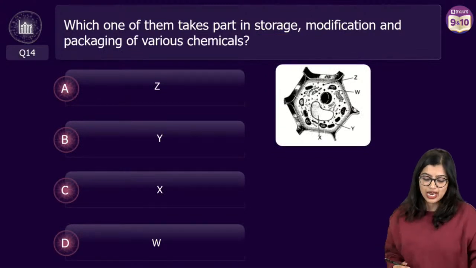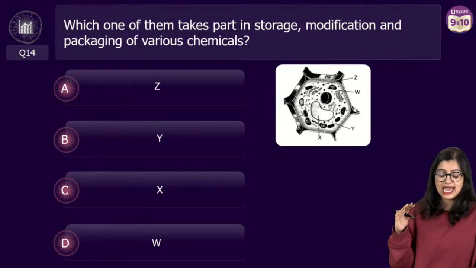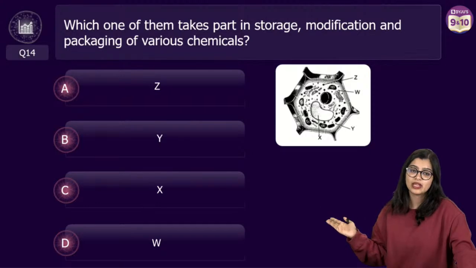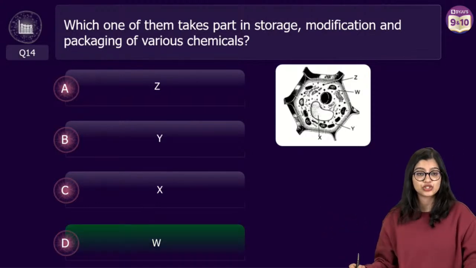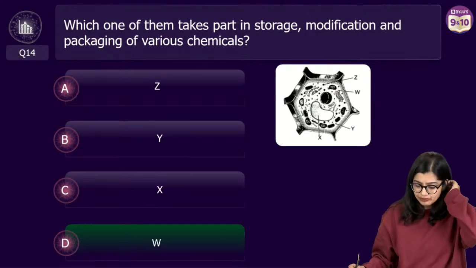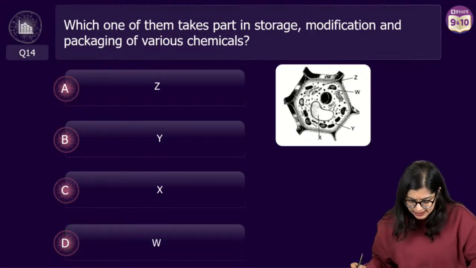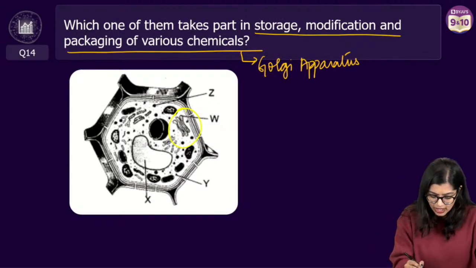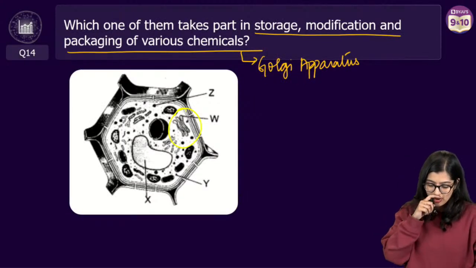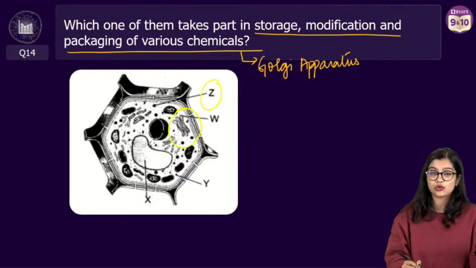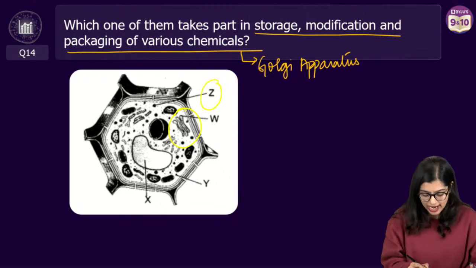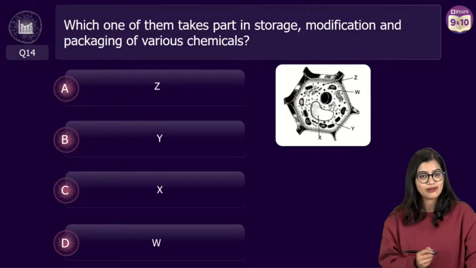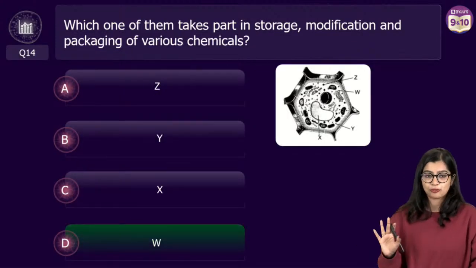Very good. So now which part is it? You have Z, Y, X, W. The correct answer here is option D, which is W. If you go back to the diagram, Z and Y probably reference lysosome and maybe some ribosomes. And X here is nothing but the vacuole. So the correct answer here is option D.